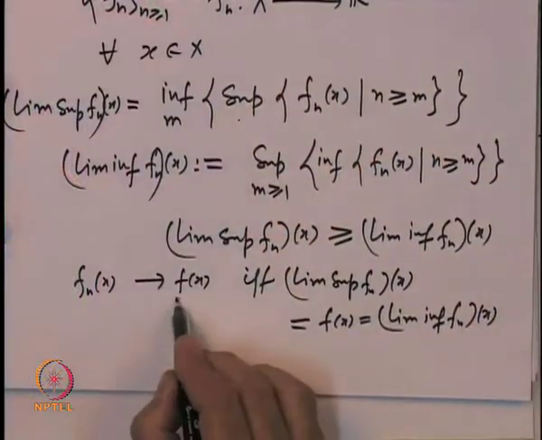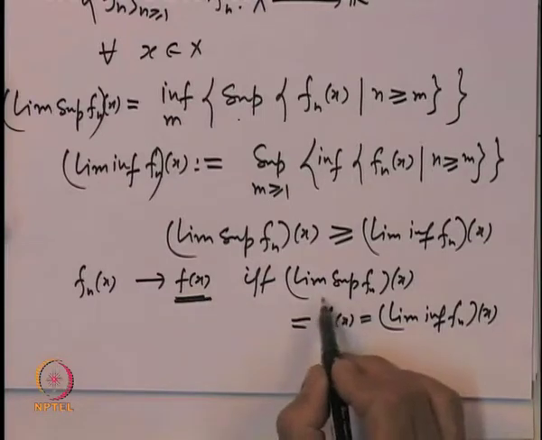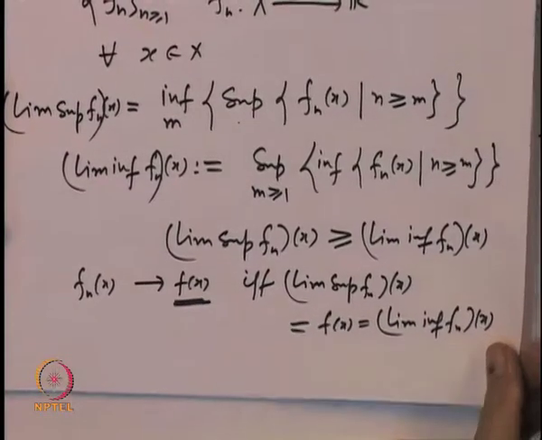In case you have not come across these concepts, I strongly suggest that you pick up a book on elementary analysis and revise the concepts of limit superior and limit inferior. We are going to use that fact now to prove that f is measurable. What is f? f of x is nothing but the limit superior and limit inferior.